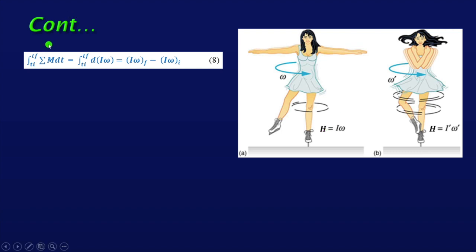And we know from this equation that the integration of summation of M dt from initial to final equals d of I omega, which is I omega final minus I omega initial. F indicates the final and I indicates the initial condition.